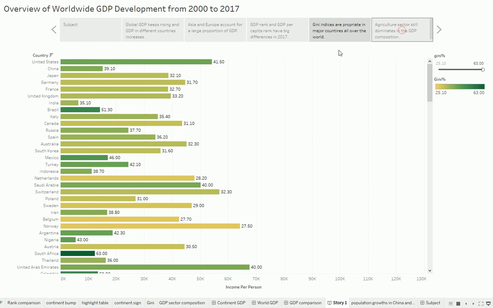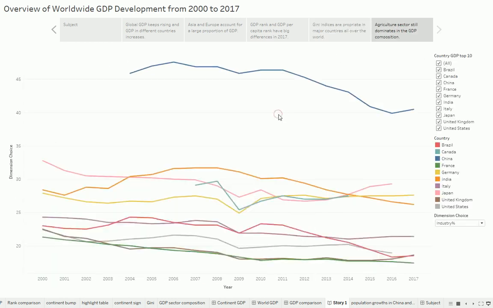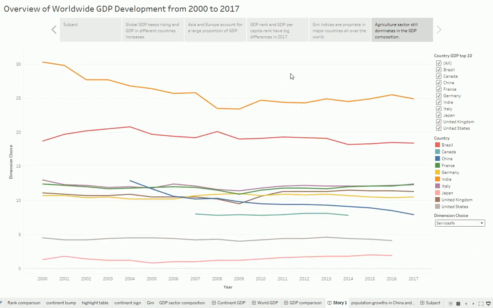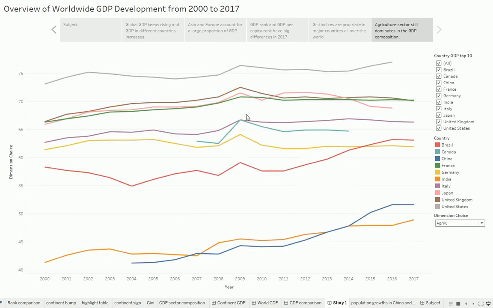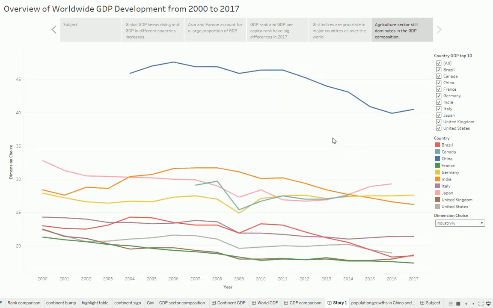Finally, we will look at the GDP contribution of different sectors in the GDP top 10 countries in 2017: agriculture, industry, and the services sector. Here we can use the parameter control to change the sector. We can find that although the services sector keeps going well in the 21st century, the agriculture sector is still in the dominant position, and at the same time, the contribution of the industry sector becomes smaller.